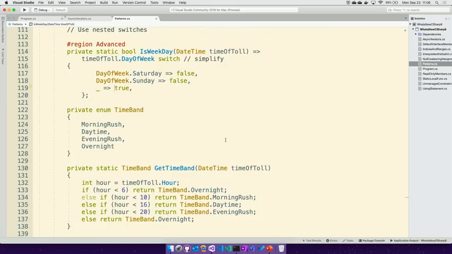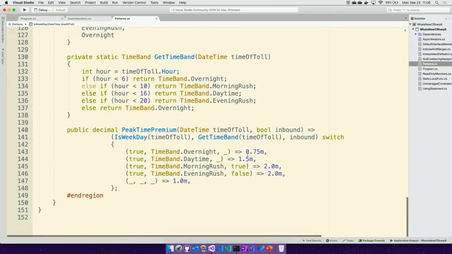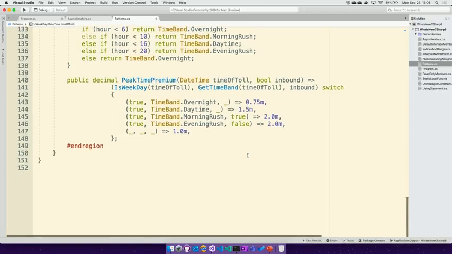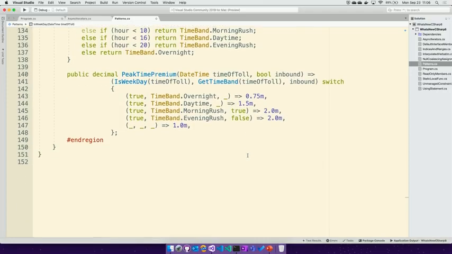And we can do some of the same things here in terms of the time band, where depending on the time, we have a few if-else's here. We could refactor that if we wanted to as well. And then if you look at our peak time premium, here we're also using that new switch statement, but we're going to construct a tuple of the 3 variables we care about.